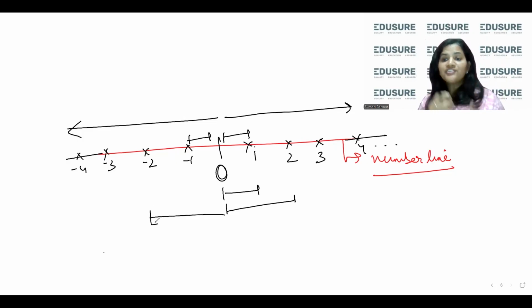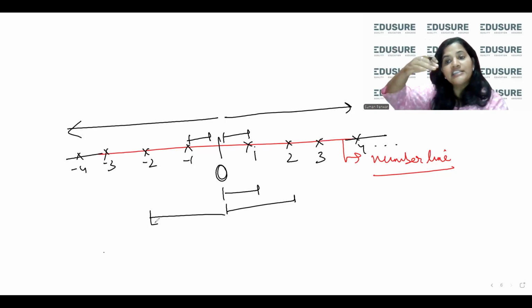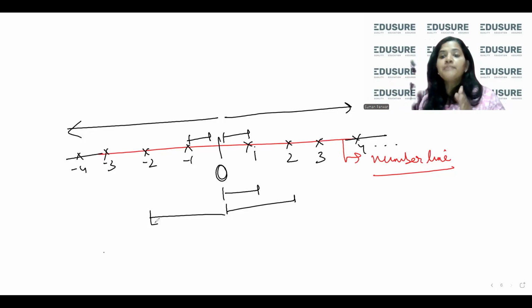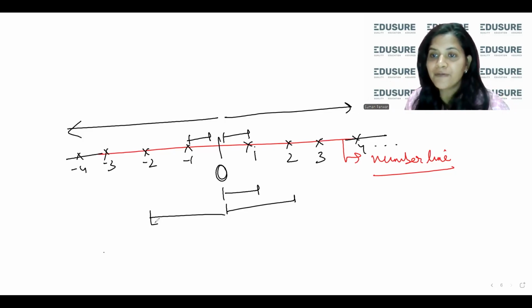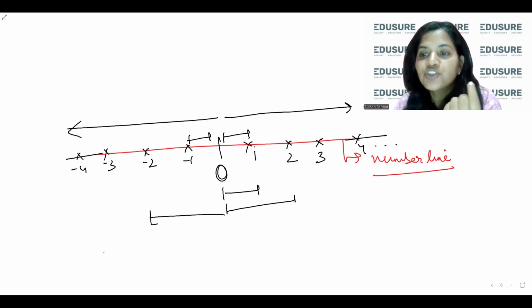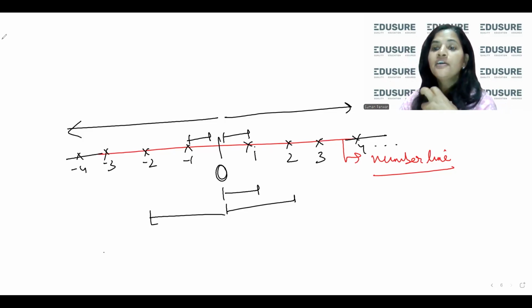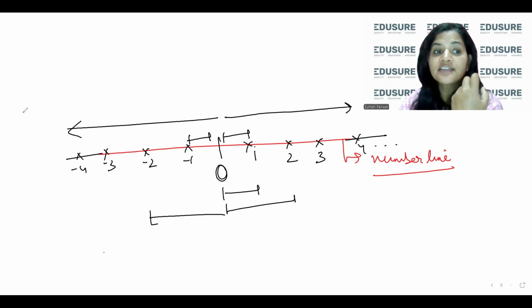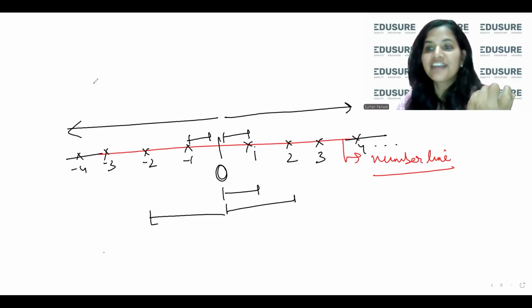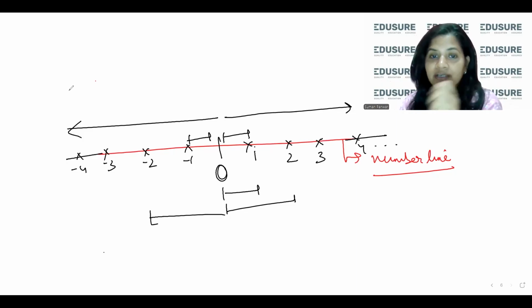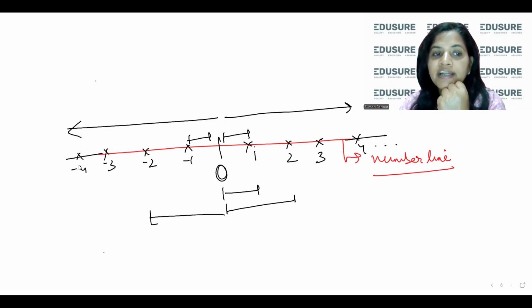So the number line is trying to teach you something: I am placing 2 on the right hand side at a distance of 2 units from 0, and I am placing minus 2 on the left hand side at a distance of 2 units from 0 on the left. So the negative is actually indicating direction. If you have ever studied physics, what is a vector quantity? It has magnitude as well as direction. That is what we are trying to learn over here. Now, this is a line and a line is continuous, but these numbers are at indicated points.